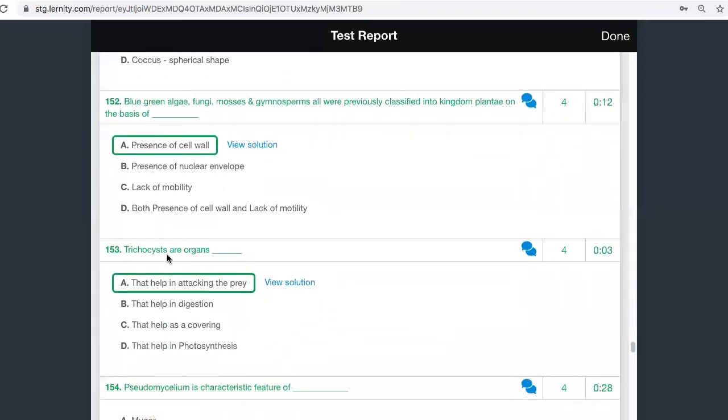Trichocyst, we have already studied it. Trichocyst is helpful for protection. Trichocyst is present in ciliates.